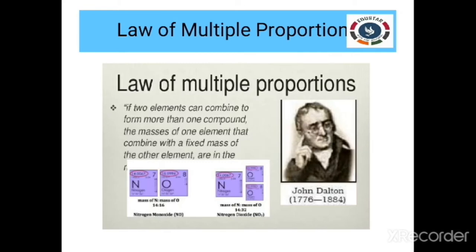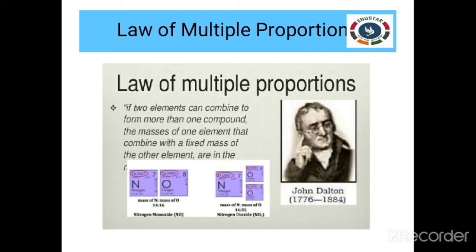Consider nitrogen combined with 1 part of oxygen to form nitrogen monoxide, NO, where nitrogen is present as 1 part, that is 14 gram of nitrogen. Nitrogen on the other hand combined with 2 parts of oxygen to form nitrogen dioxide, NO2, where nitrogen is present as 1 part, that is 14 gram of nitrogen.